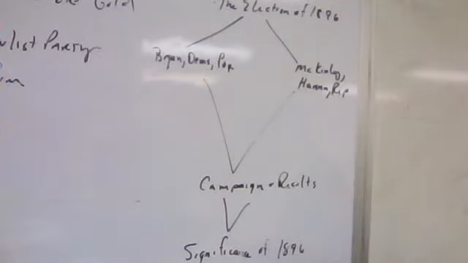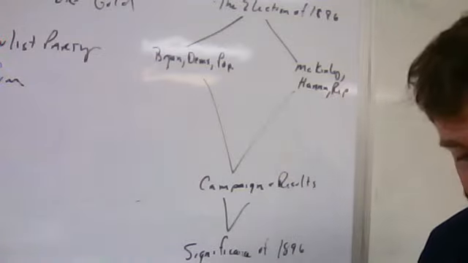being in a transition. The repeal of the Sherman Silver Purchase Act, Cleveland's handling of the Depression, thoroughly discredited the conservative leadership of the Democratic Party. At the same time, the Democrats were buried in the congressional elections of 1894 by the Republicans. And so the Democrats are scrambling here between 1894 and 1896 to get a heartbeat, get some sort of life back into their party. At the same time they're losing support, the Populists are gaining both votes and legislative seats. And this is going to set the stage for a major reshaping of party politics in 1896.